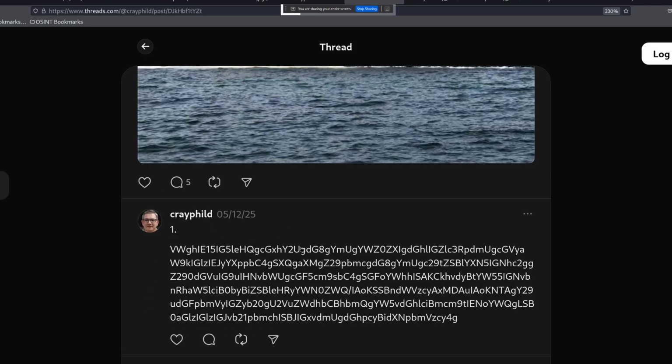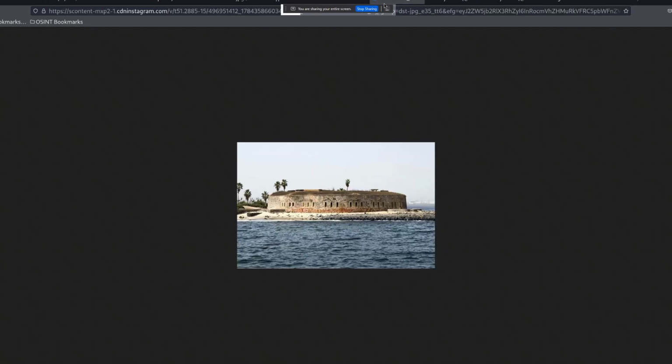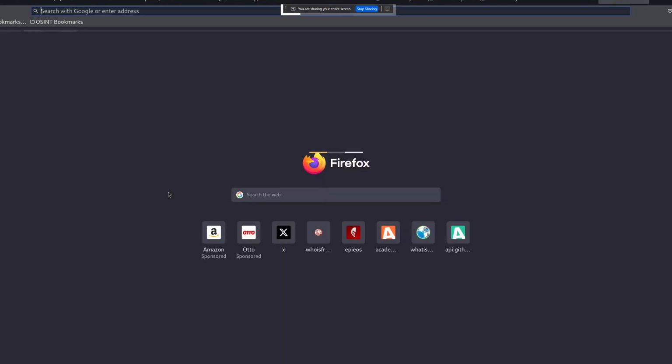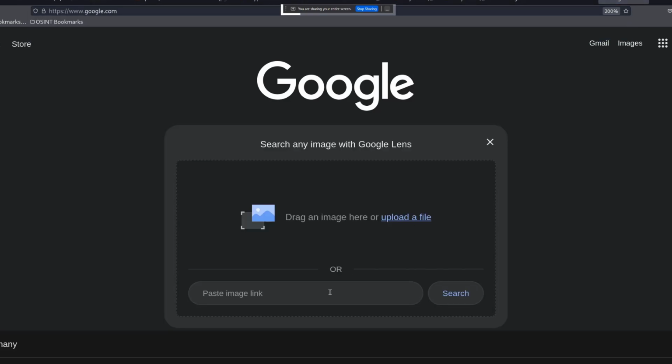We can also see some other text, but for now, let's identify where this picture was taken. And in order for us to do this, what I'm gonna do is search for this image on Google. And this is a technique called reverse image search, which is a type of search that does not involve searching for a text, and it only involves searching for images. So to do this, I'm gonna go to google.com and then click on this camera icon and then add the image link or upload the image.